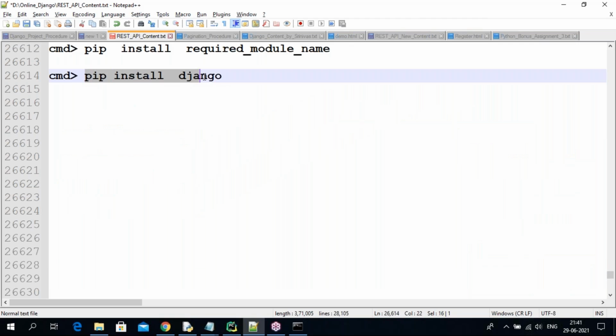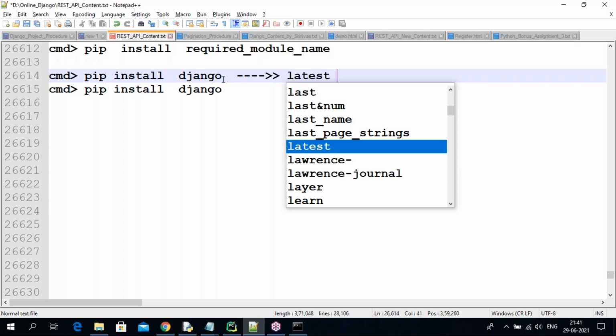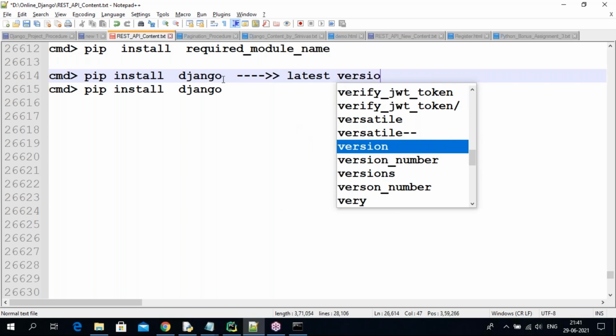Okay, guys. Now you are going to install using the pip command, pip install Django. This pip command is always connected to the internet, searching for the required module and downloading it. At the time of searching, it finds the latest version. Django 1, Django 2, Django 3, there are multiple versions. The pip command always finds the latest version available on the internet and downloads that one.